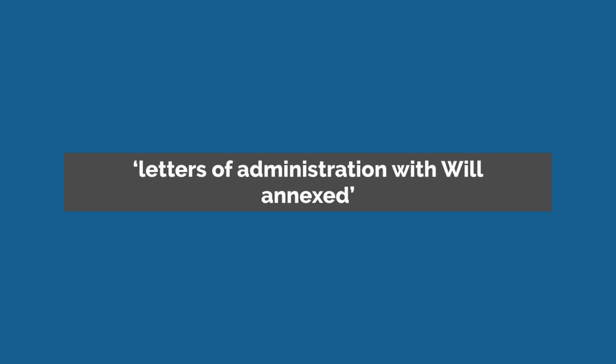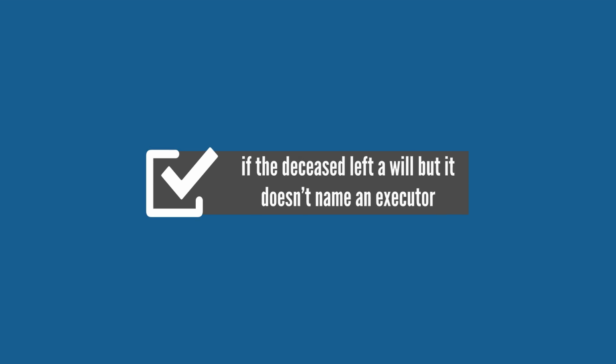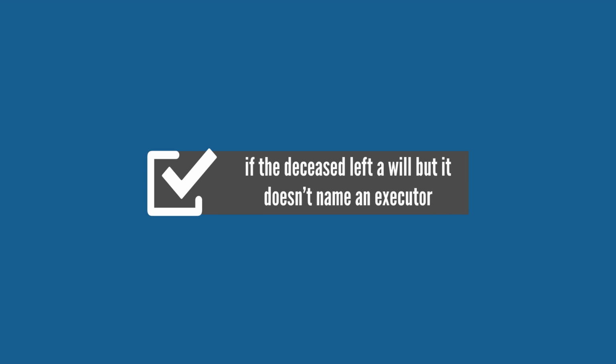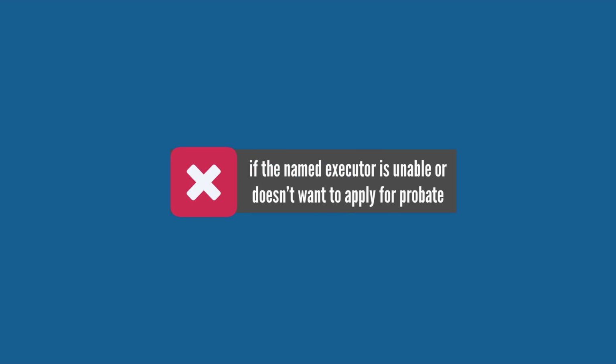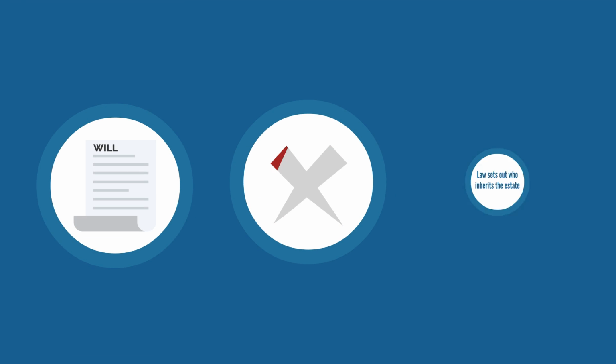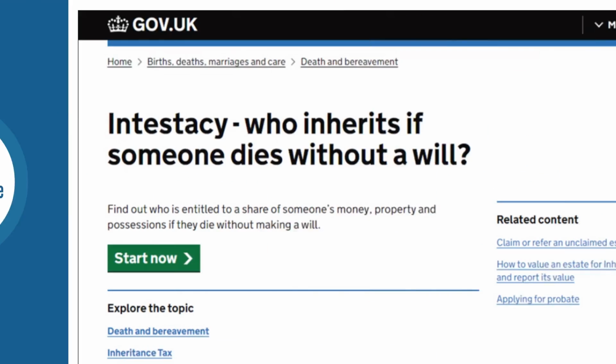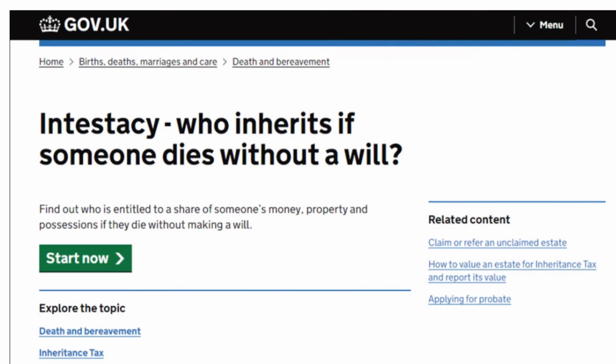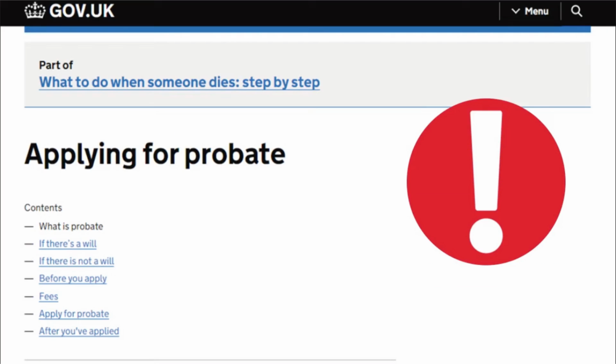You can also apply for Letters of Administration with will annexed if the deceased left a will but it doesn't name an executor, or if the named executor is unable or doesn't want to apply for probate. If there's no will, the law sets out who inherits the estate. There's a tool on gov.uk to help work out who this is. The process is different in Scotland.